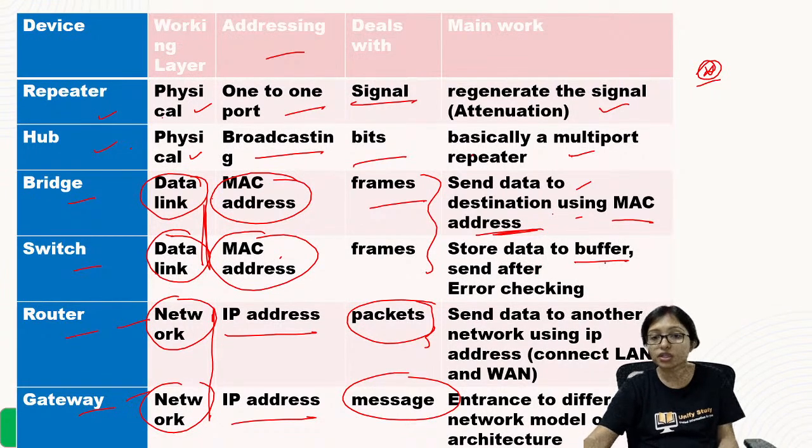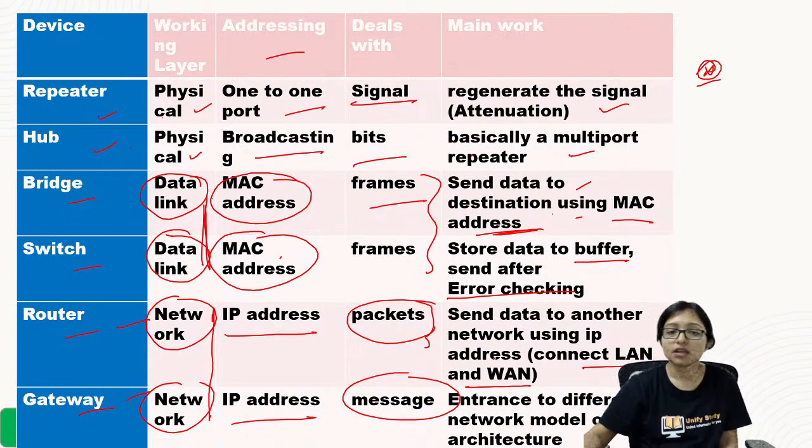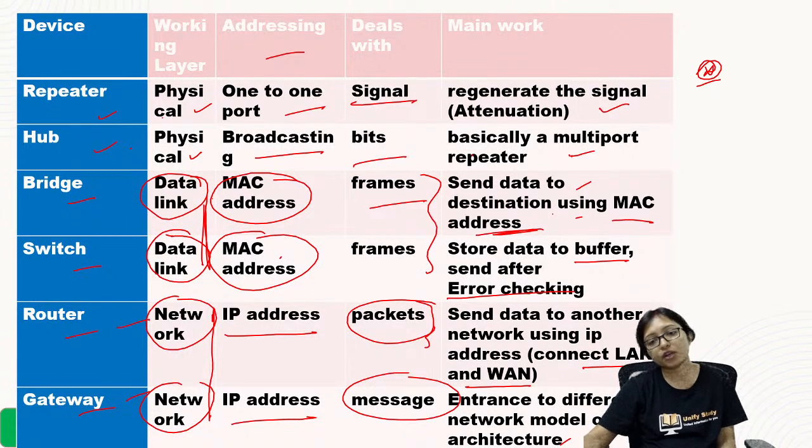It can store the data in the buffer and it can do error checking also. Router works with the IP address, sending between networks one by one. Next, gateway is the entrance to a different network model.